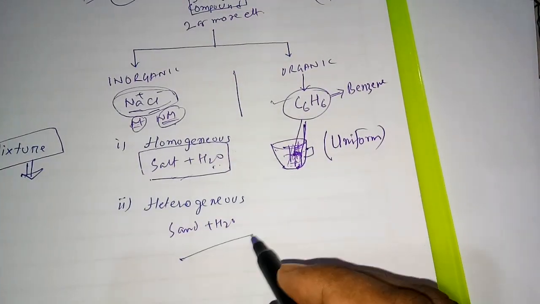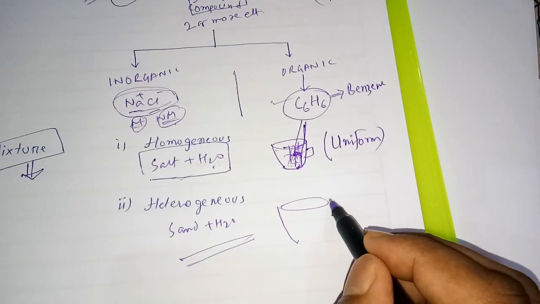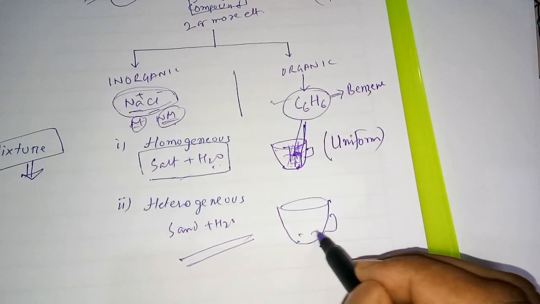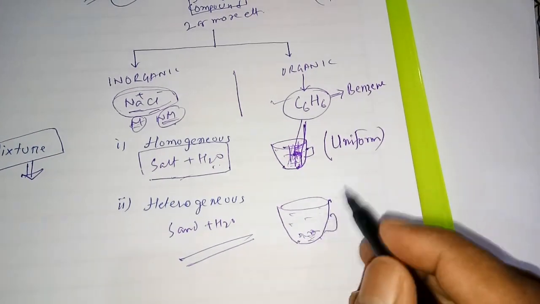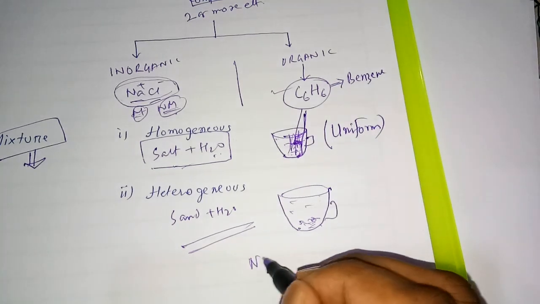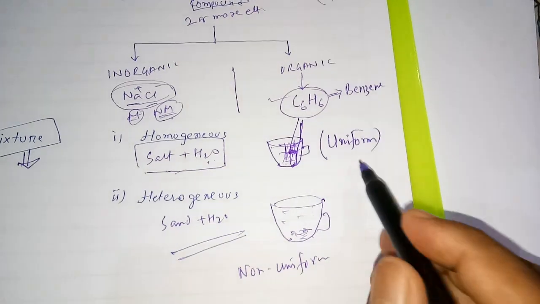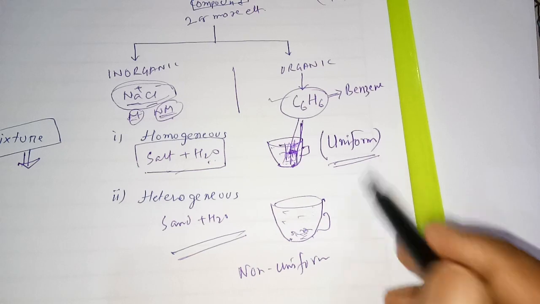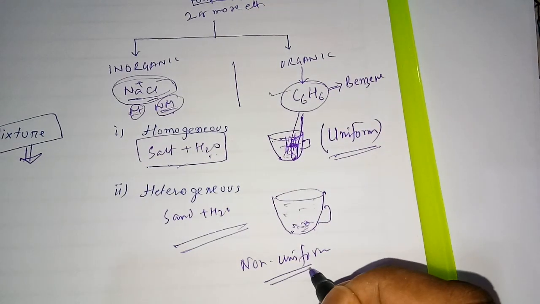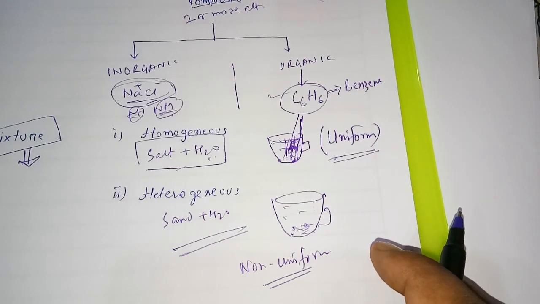Now sand and water is heterogeneous. If you want to mix them, they will not actually mix. Sand will settle down, and above it you will get the water. So the ratio is not uniform, so you can say non-uniform. Uniform means the students are in school uniform, and students going to a party is non-uniform. You can have the choice of which dress you want to wear or not.